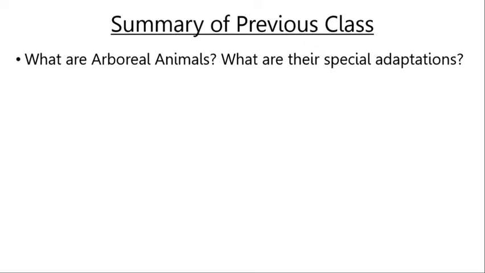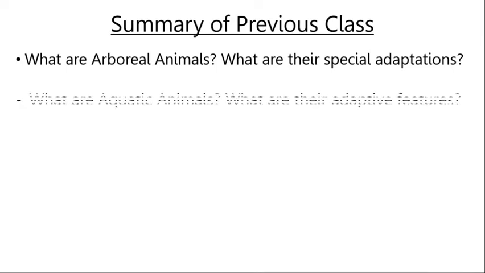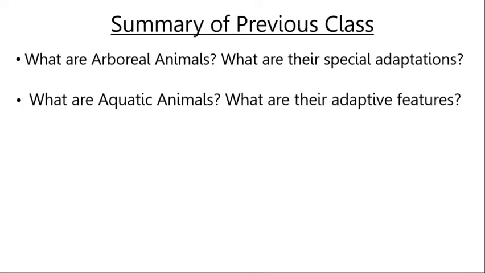After that, we have studied about aquatic animals. What are aquatic animals? The animals that live in water are called aquatic animals. Examples are fishes, turtles, octopus, etc. Then we have discussed about adaptive features of aquatic animals like their fins and tails, gills, and about their body shape.